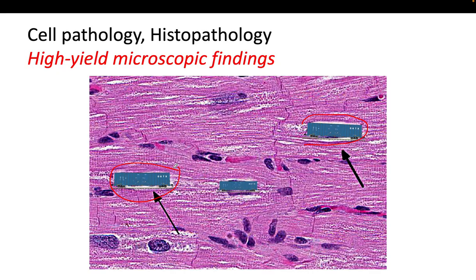Okay, in these cases, the nuclei become enlarged and take on that rectangular shape due to increased DNA content. So when we see this type of change, we call this the boxcar nuclei.